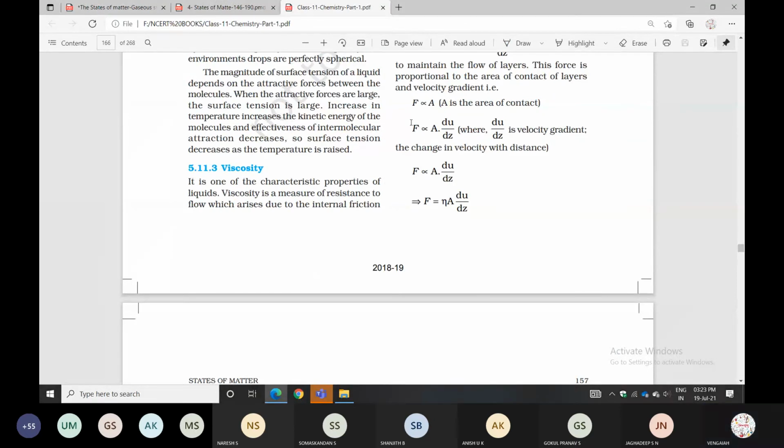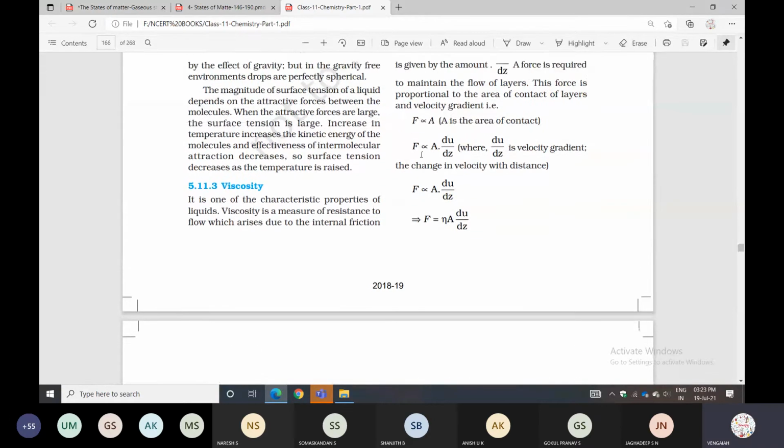F is directly proportional to area, and to du by dt, where du by dt is the velocity gradient, the change in velocity with distance.